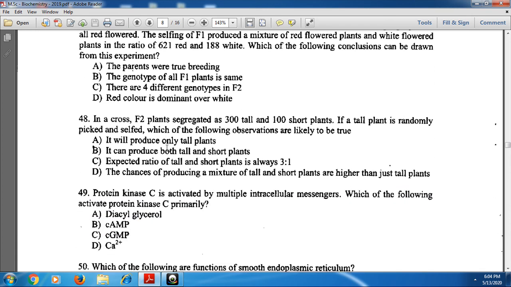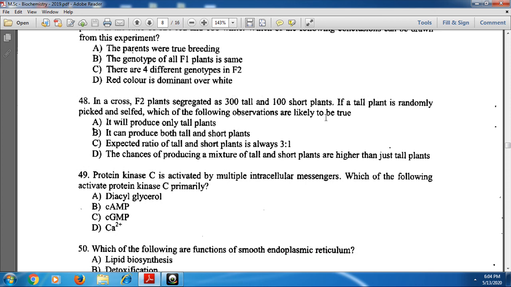Okay, next, in a cross F2 plants segregated as 300 tall and 100 short plants. If a tall plant is randomly picked and selfed, which of the following observations are likely to be true? Here tall and short plants are produced, which means the tall plants include homozygous and heterozygous ones. That means it can produce both tall and short plants, and the chance of producing a mixture of tall and short plants is higher than producing just tall plants. That means options D and B are correct. B and D are correct.